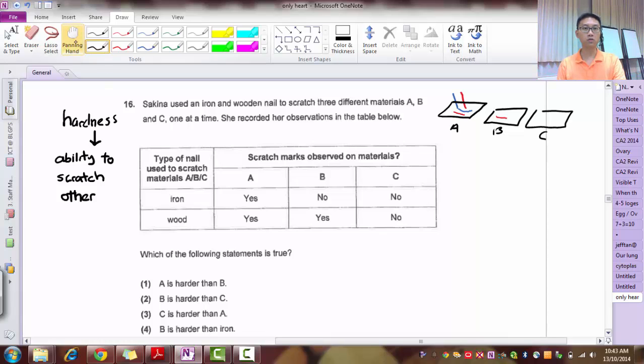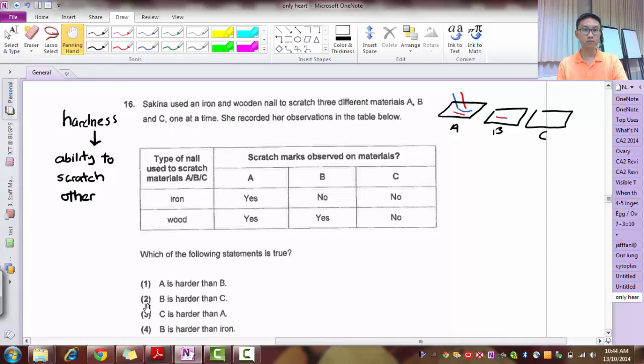Alright, let's look at the following statements. A is harder than B. Now A can be scratched by both materials, B cannot be scratched. So which is harder? Remember, I'm hard if I can scratch. If you cannot scratch me, it means I'm harder than you. So if I scratch and nothing happens to this material, that means it is harder than the other material I'm scratching, because hardness is the ability to scratch others. If I can scratch you, I'm harder than you. If I cannot scratch you, you are harder than me. Please understand this. So A is not harder than B because A can be scratched by both materials.